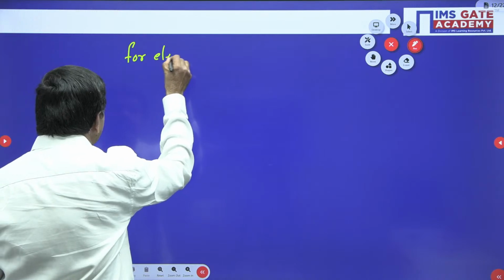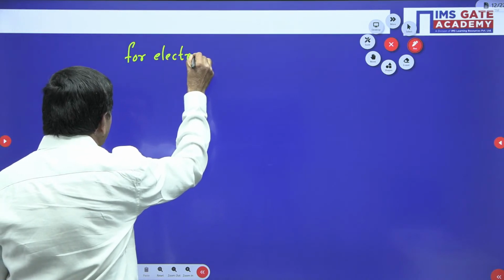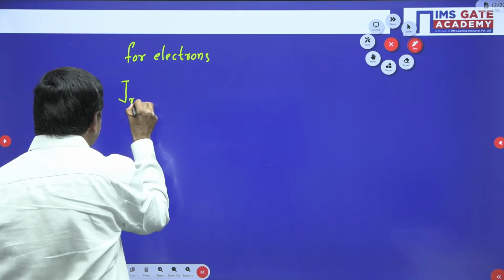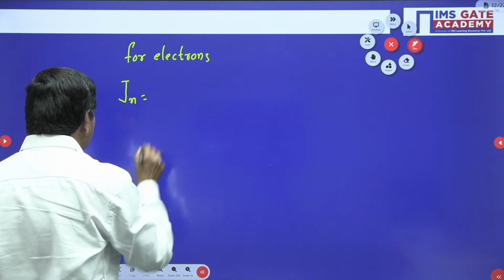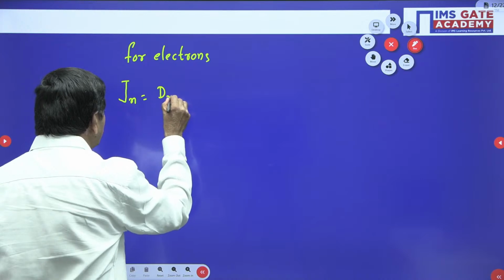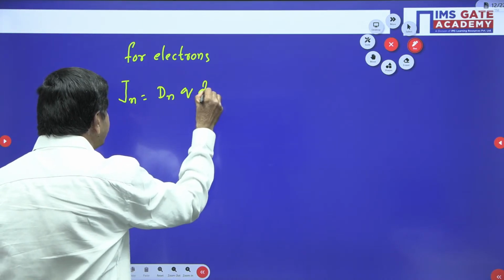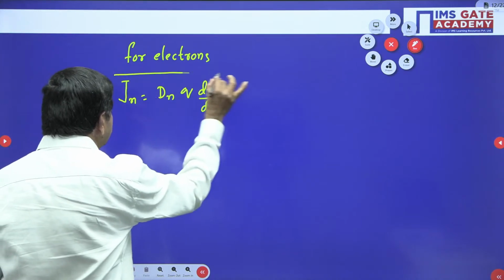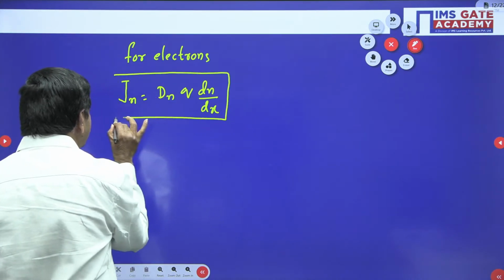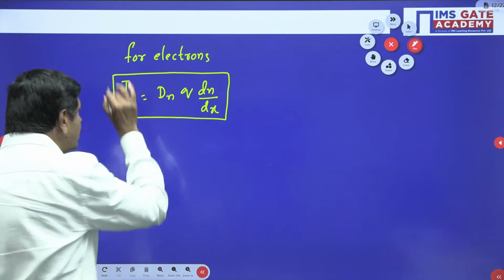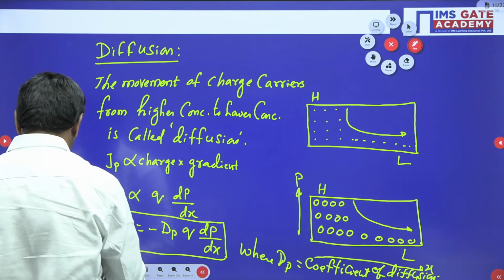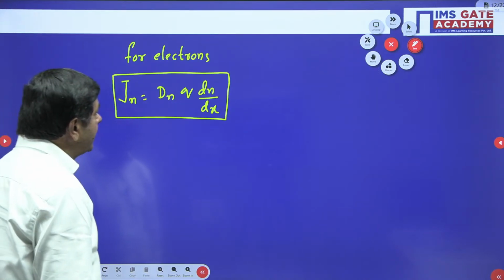For electrons, we can write Jn equal to dN into Q into dN by dx. We cannot find a minus here. This can be taken with a positive value only. Here already minus is there, now it becomes a plus. Why does it become a plus?